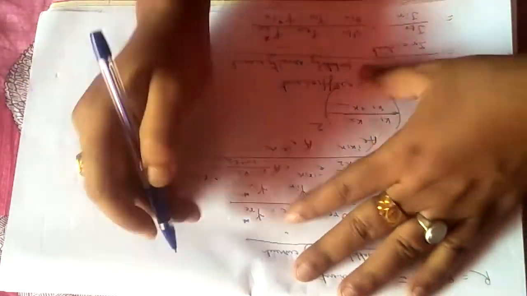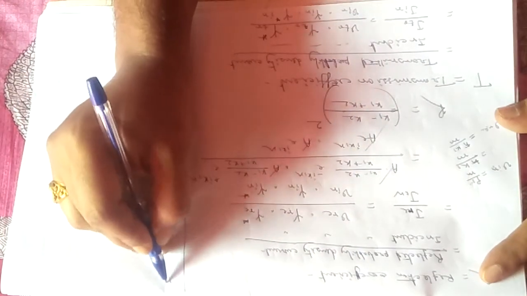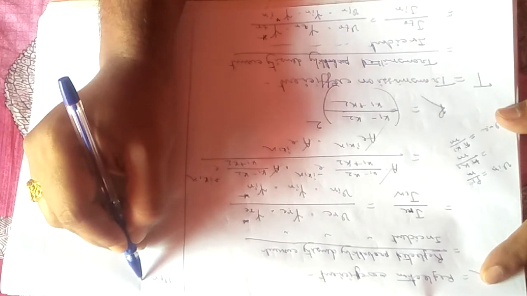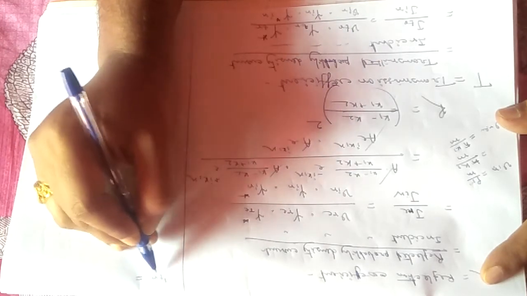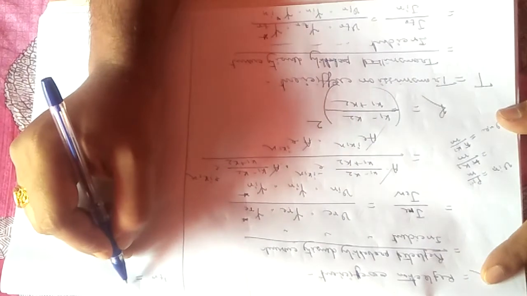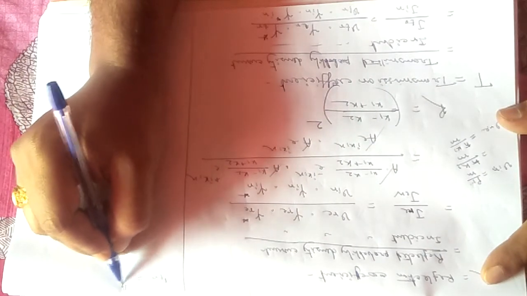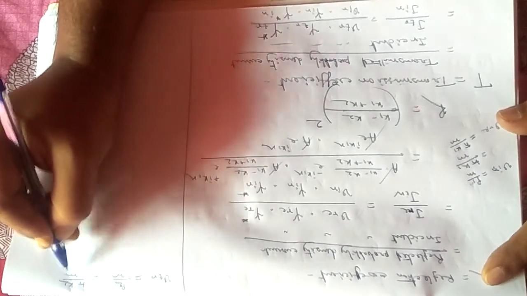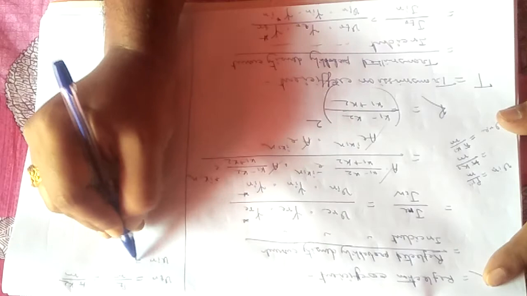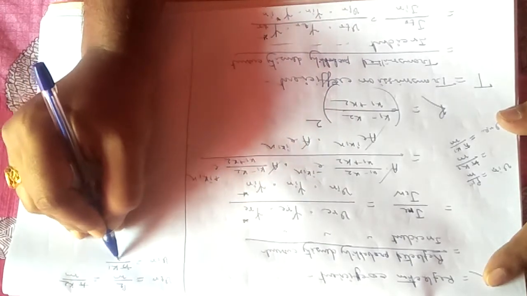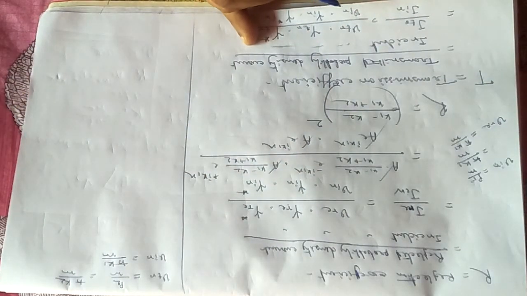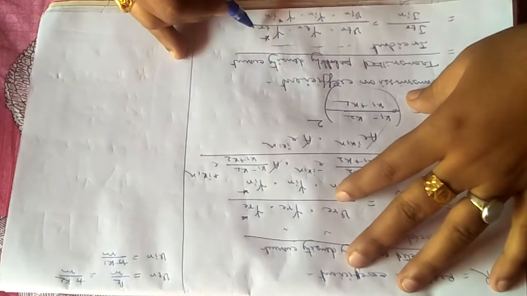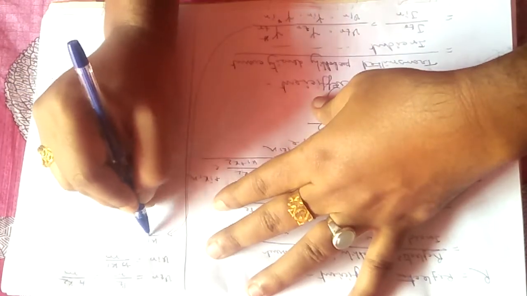Proceeding in a similar way, first let us calculate what V transmitted is. Transmitted means it is in the next part, region 2. So in region 2 it will be P2 by M, that is H cross K2 divided by M, and V incident will be H cross K1 divided by M. So V transmitted by V incident will give one additional K2 by K1 term.